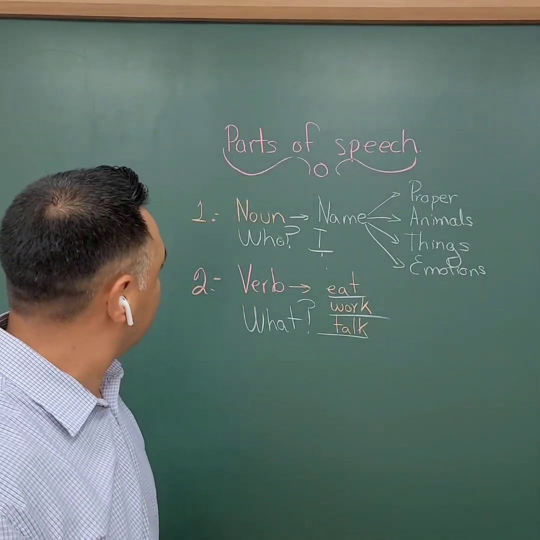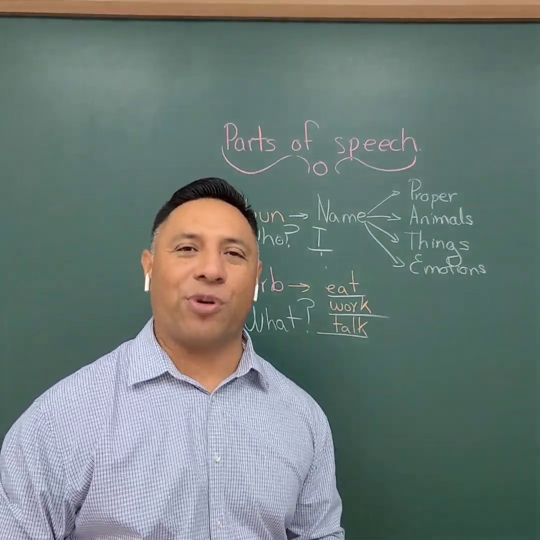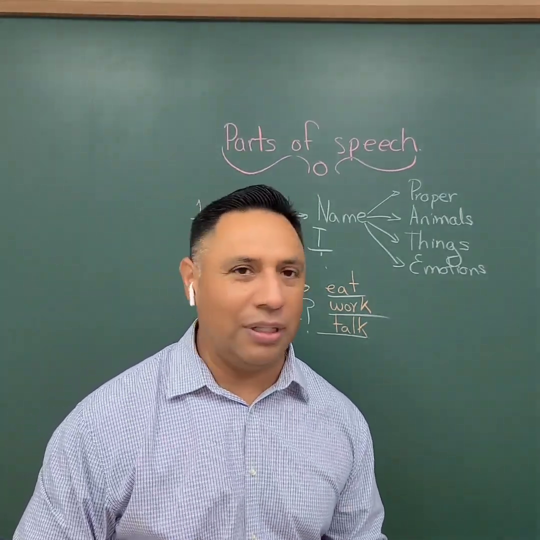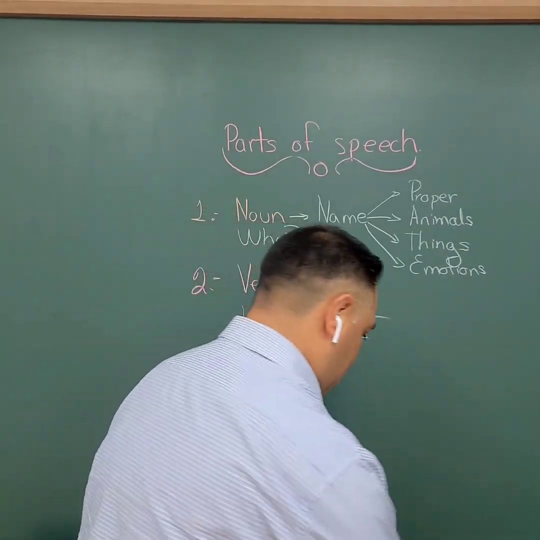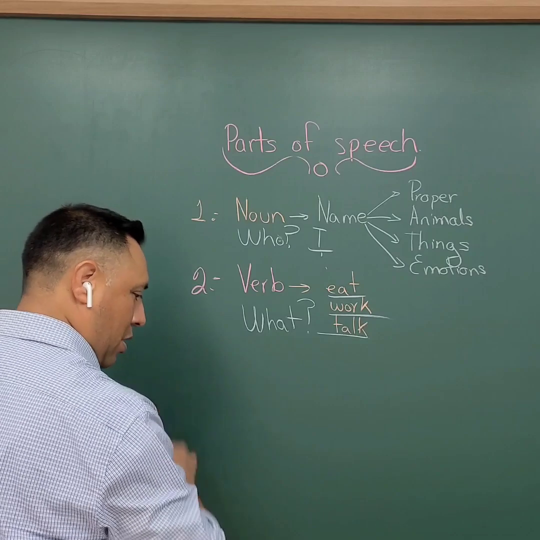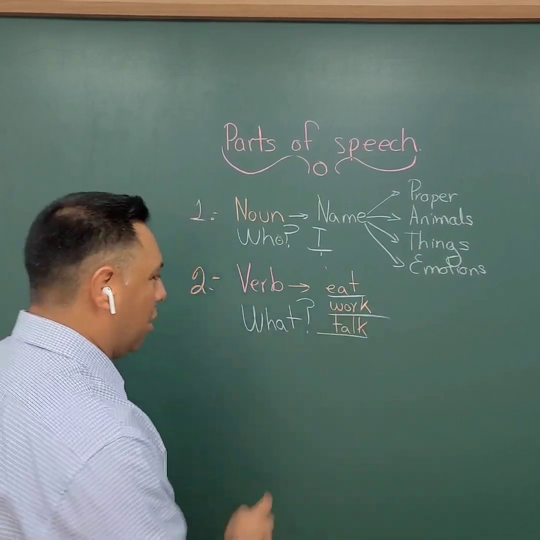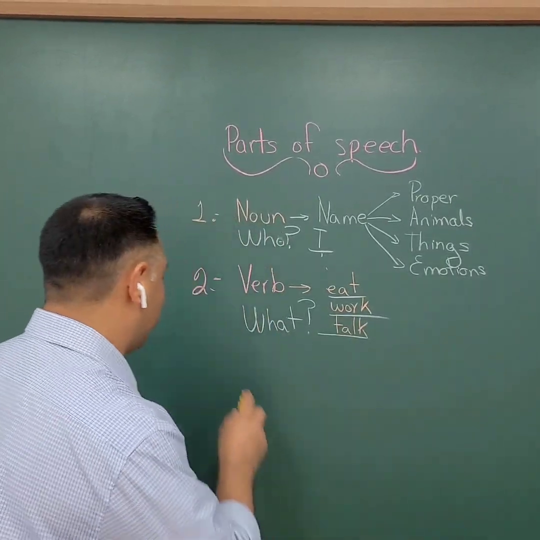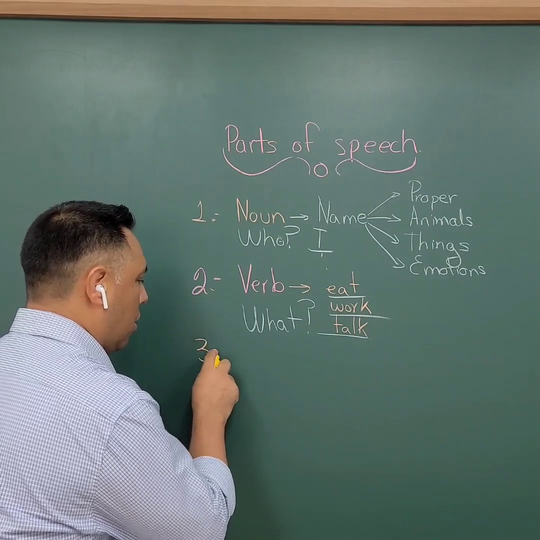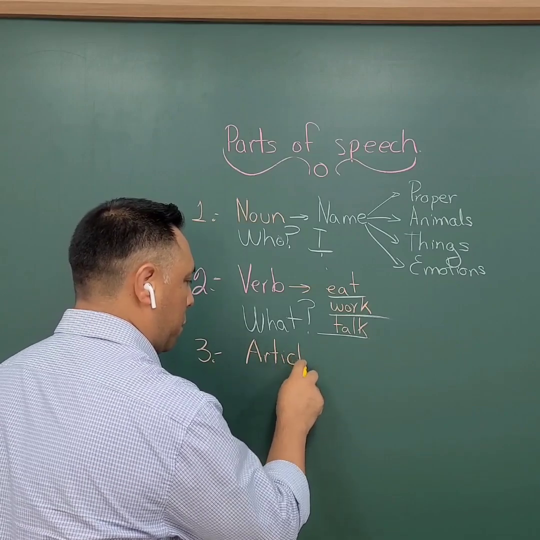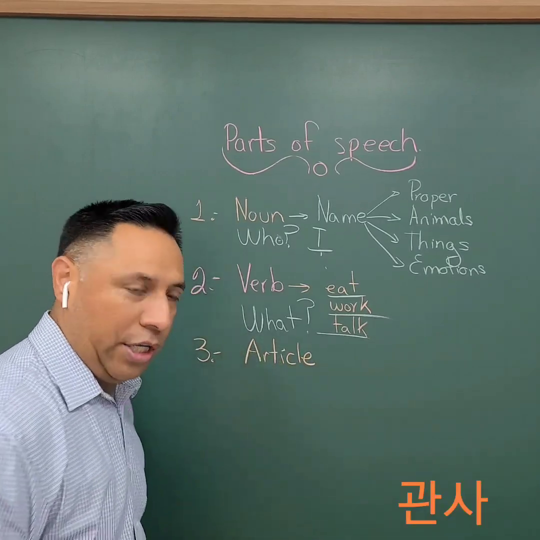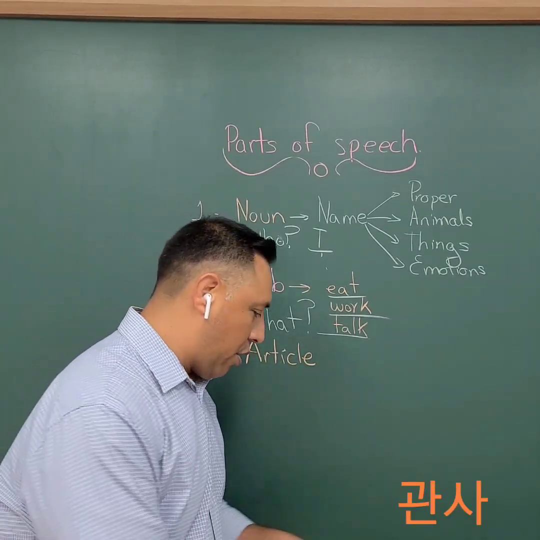The next one, it's when it starts getting more complicated. Of course, we all like it complicated and we make it more complicated. So for the next one, we're going to use something that most people have a lot of trouble with, especially Korean people. We're going to call it the article. The article. Which one is the article?